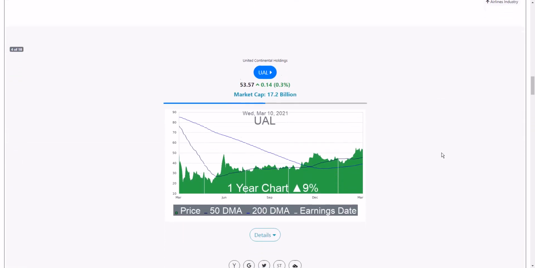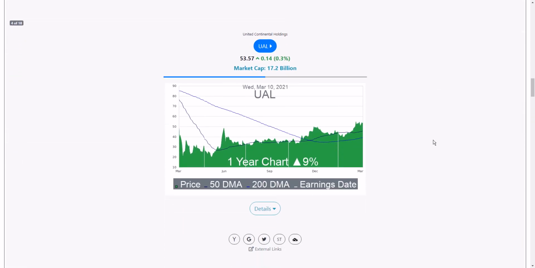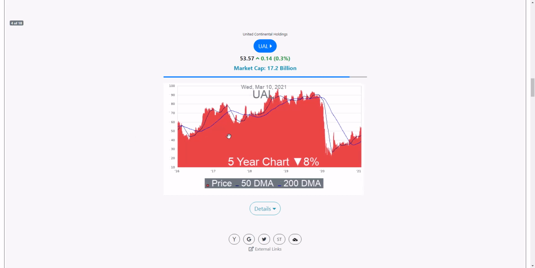And now I wanted to look at United. So United has a $17 billion market cap, and it's only got a 9% 12-month return. And it has a slight uptrend, but it's definitely a positive uptrend. It's up 9%. And what I wanted to do, though, is let's look at the 5 year chart.